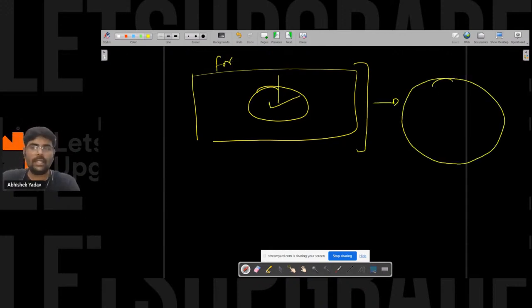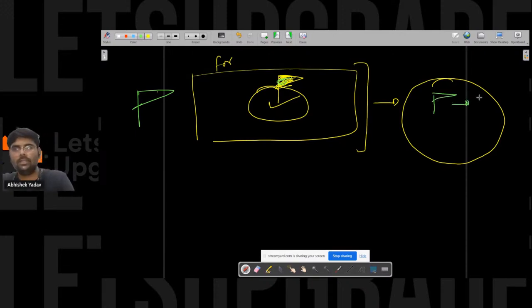So you take a flag and change its color. First the color of the flag is green, and after that you change it to yellow. If the flag is green, that means you have not found the element. If the flag is yellow, that means you found the element.